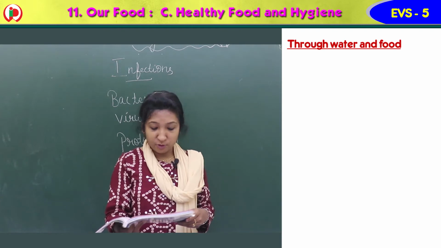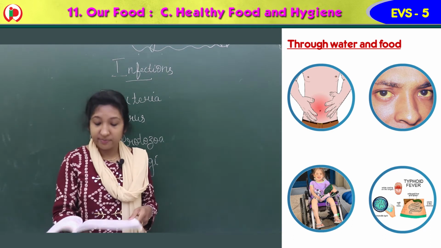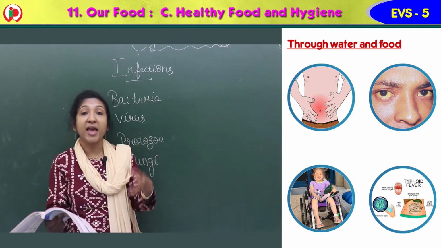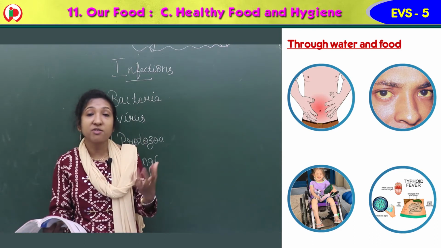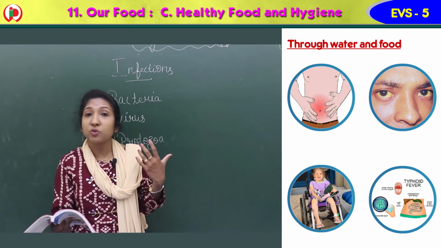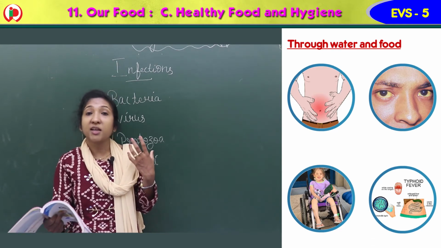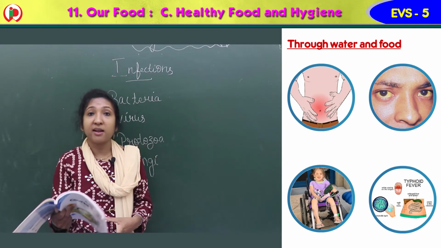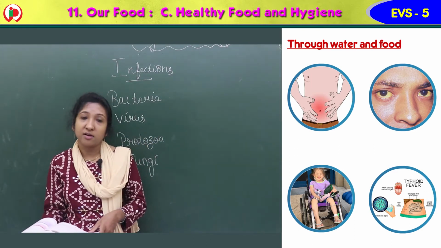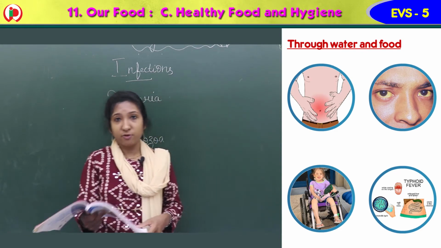Through water and food, diseases like cholera, jaundice, polio, and typhoid spread through contaminated water and food. If we drink infected, unclean water, or eat food that is not fresh or was prepared in unhygienic conditions, we get diseases like cholera, typhoid, and jaundice.